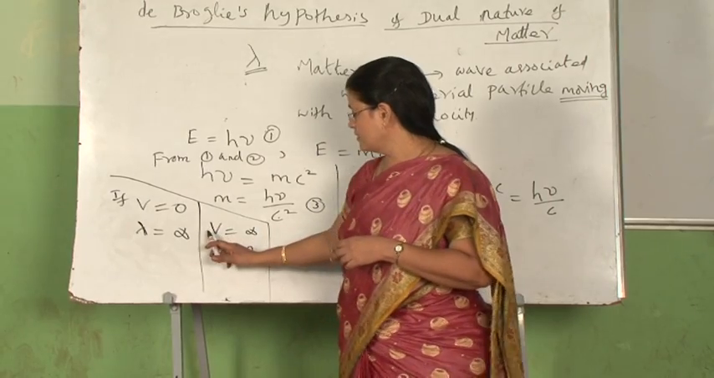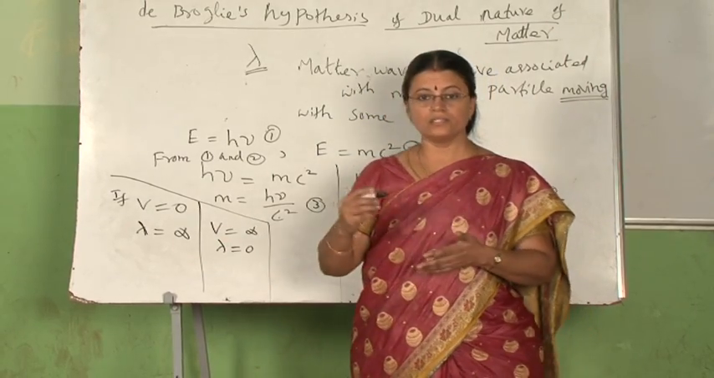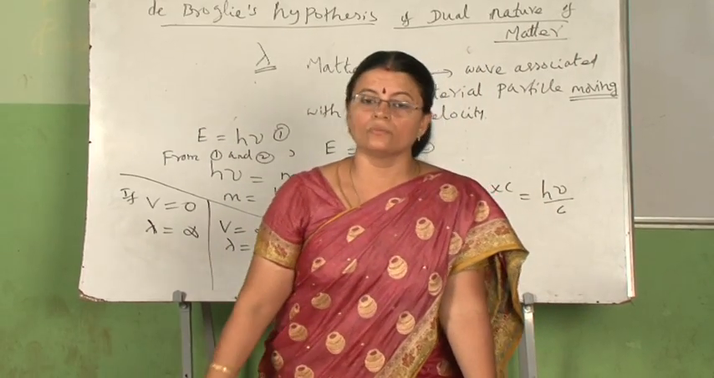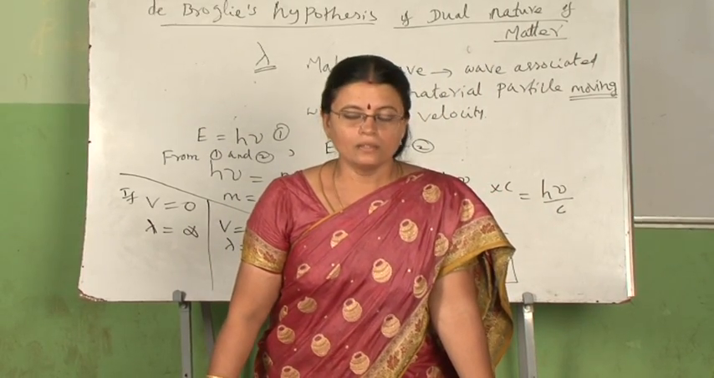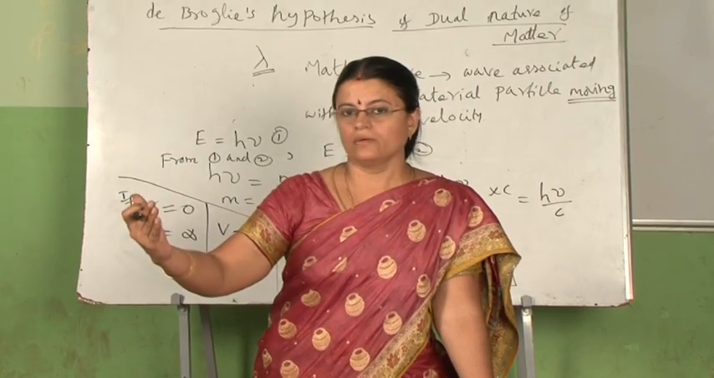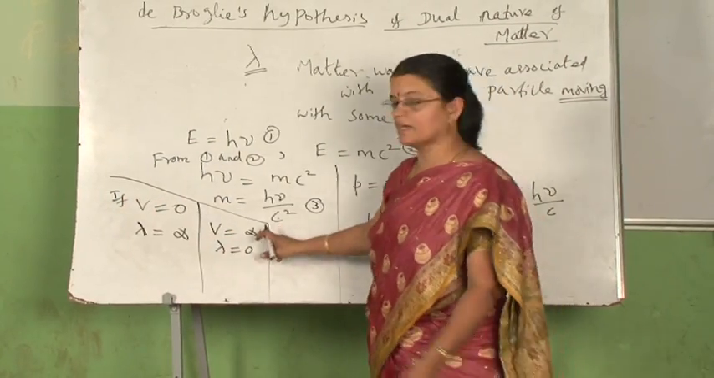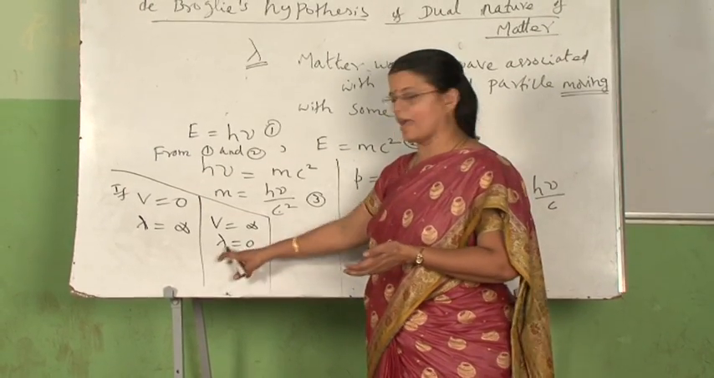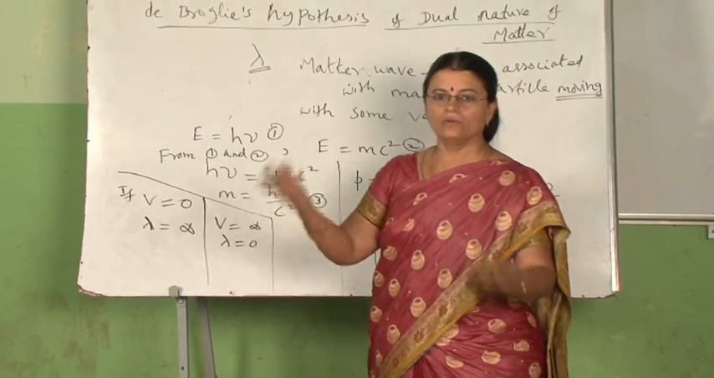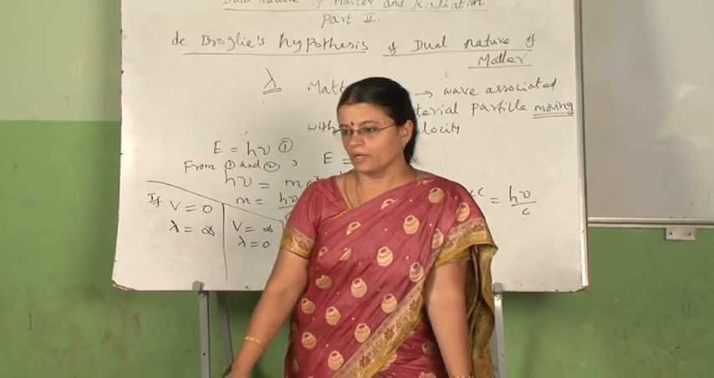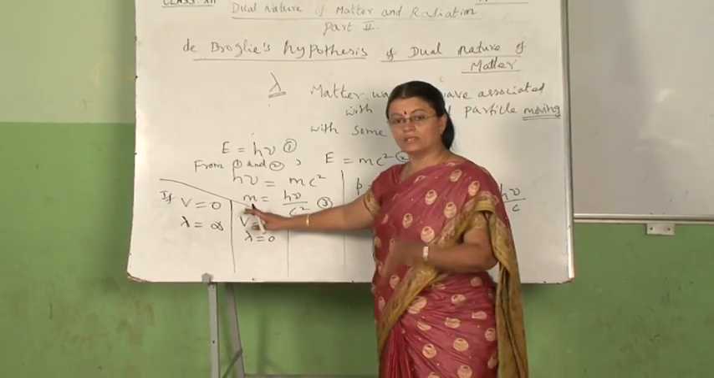Another condition says when v is infinity, that is, if the velocity of the particle is infinity, which is not possible because we know that velocity at the most may be near to the velocity of light. So, the velocity infinity condition cannot be considered or visualized. In that case, lambda becomes 0. That also says that no wave is associated with the particle, even if it is moving with infinite velocity.